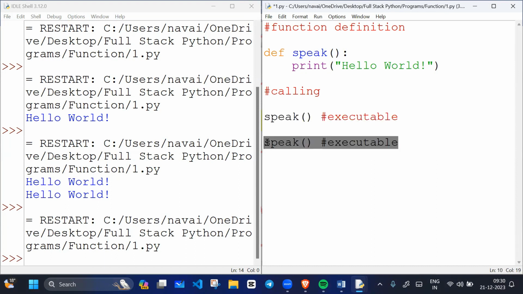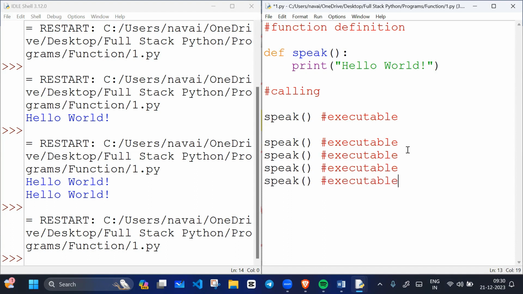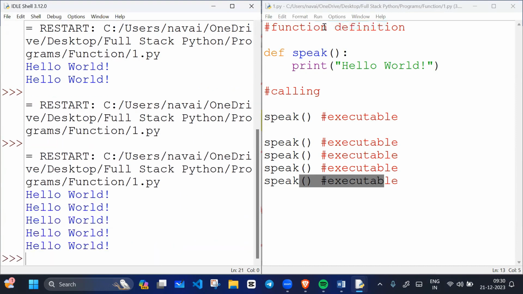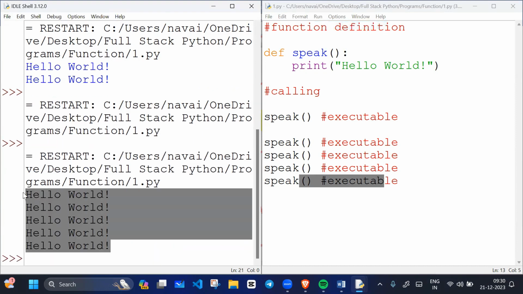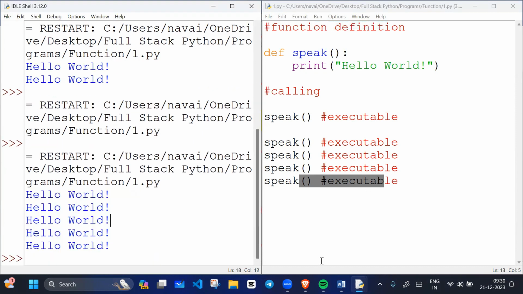So for example, I can write more than one executable statement. How many executable statements are there? One, two, three, four, and five. We have five executable statements in this program, so five times hello world will print. I hope you are getting it, everyone. All right.